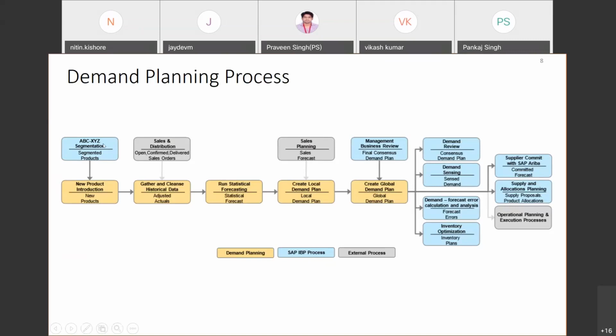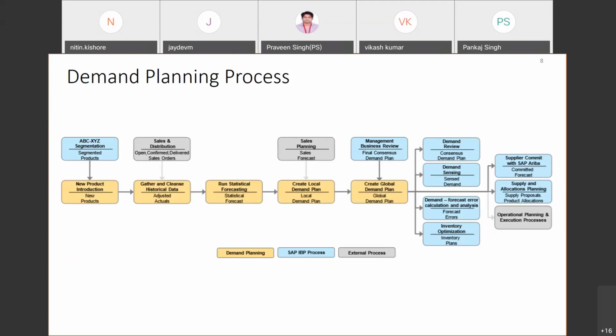The ABC represents the relative speed at which a product is being sold. A is the category in which products are sold very frequently, fast moving products. B is medium moving and C is slow moving, meaning the sales for C kind of products are less. So the entire portfolio of your finished products is given a segmentation to bucket them according to whether they are fast moving, sold very frequently, or less sold, or not sold at all. That is the segmentation that happens.